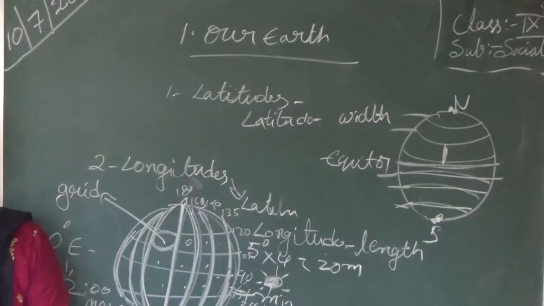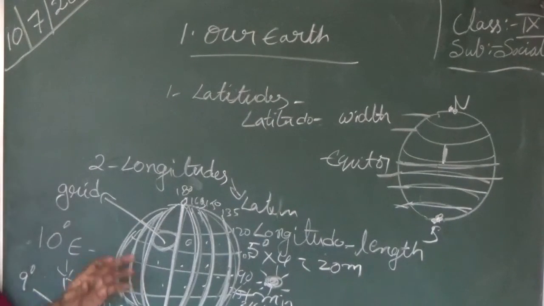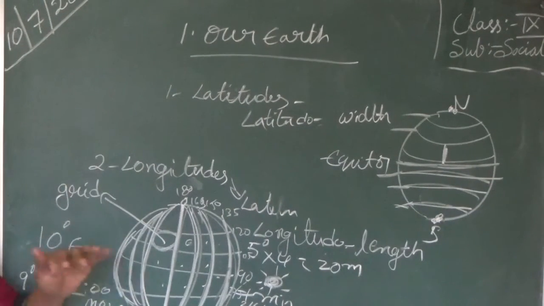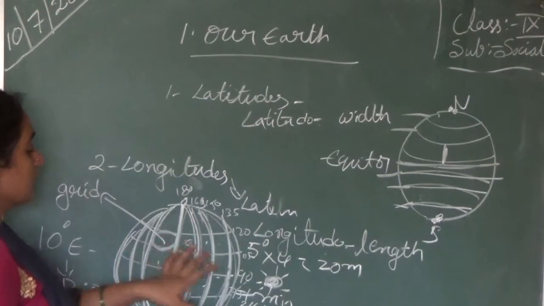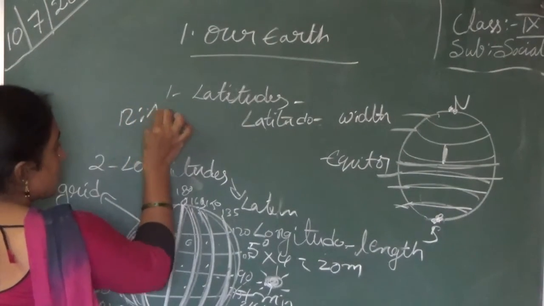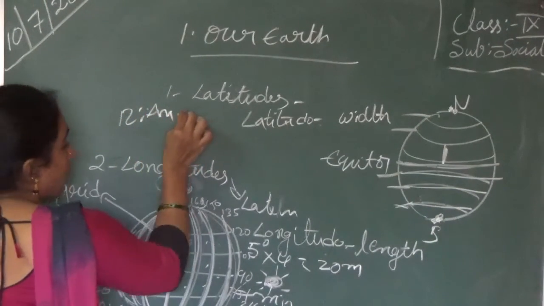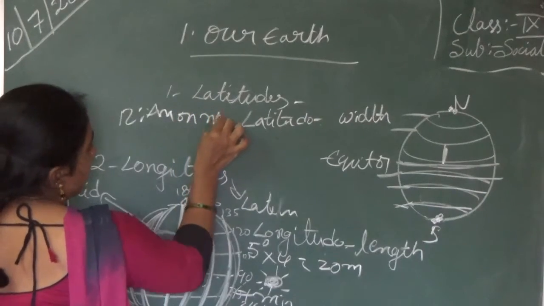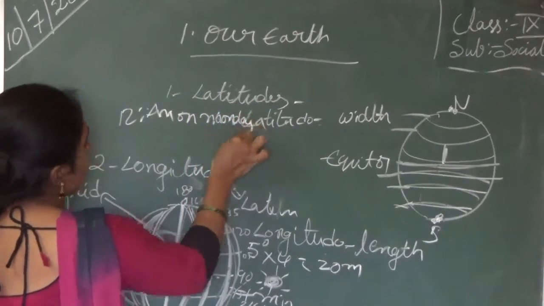Okay. When it is noon on Monday at 0 longitude, on the opposite side it is midnight.